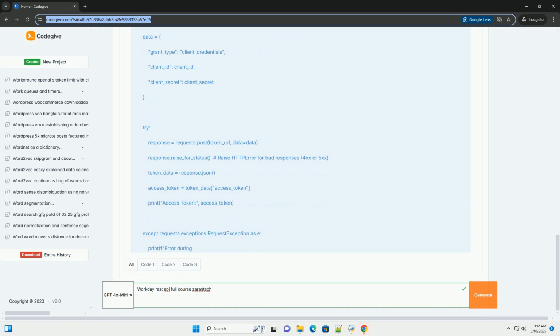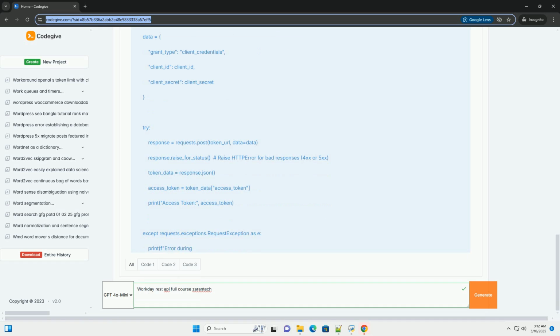Error handling and troubleshooting. Status codes: pay attention to the HTTP status codes returned by the API. 200 OK, success. 201 Created, successful creation of a resource. 204 No Content, successful operation with no data returned. 400 Bad Request, the request was invalid, example missing required parameters, invalid data format. 401 Unauthorized, authentication failed, example invalid access token.